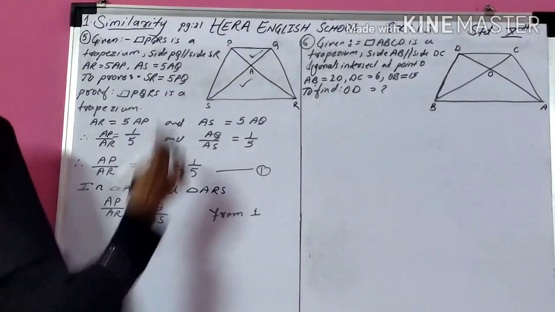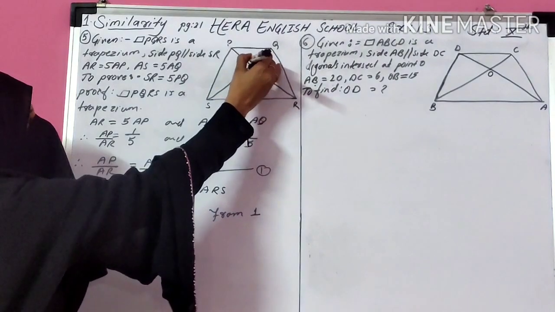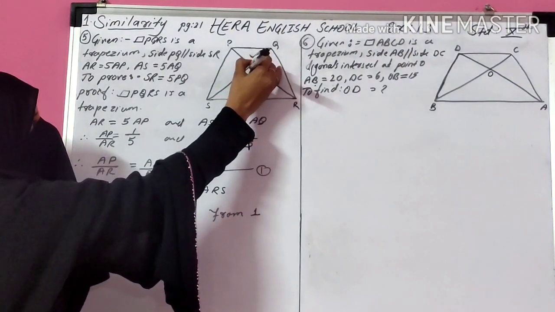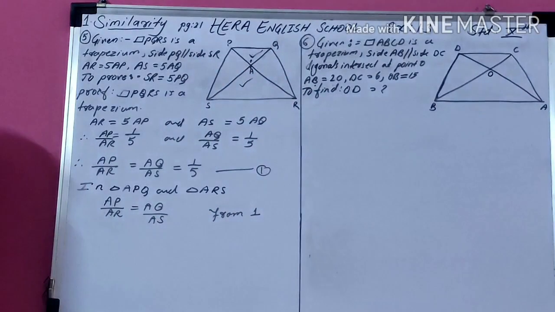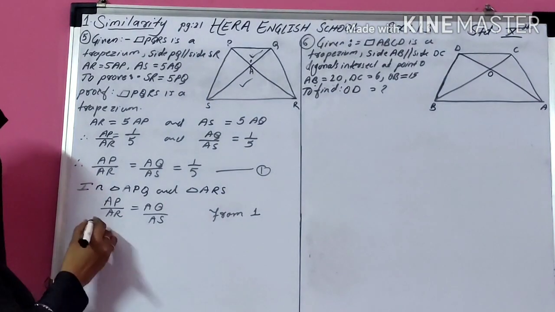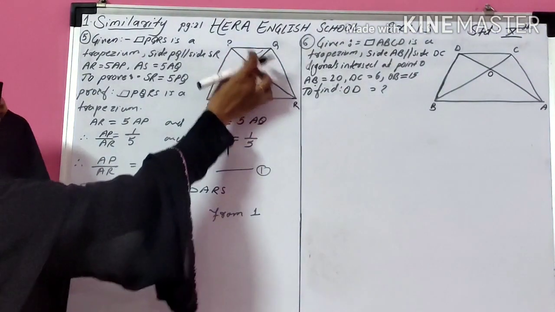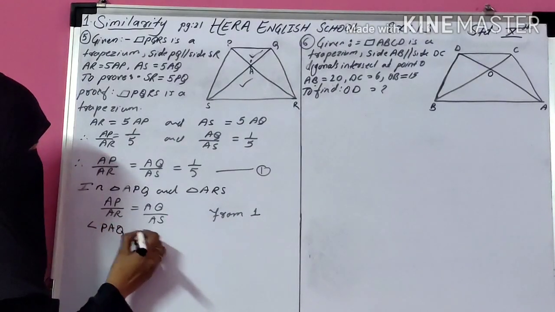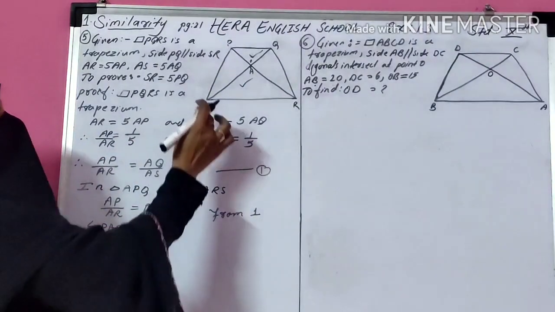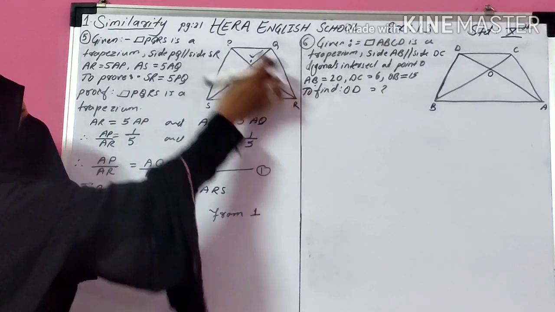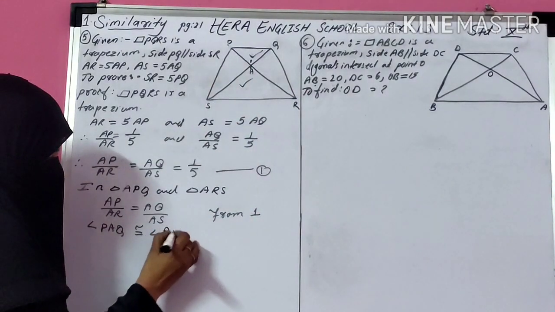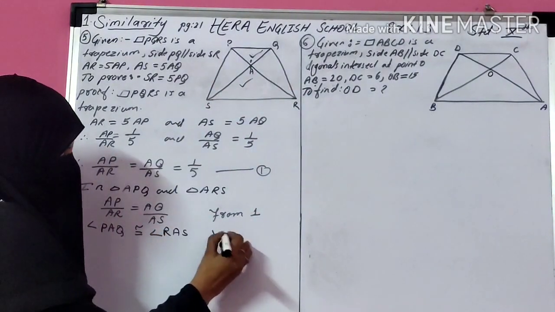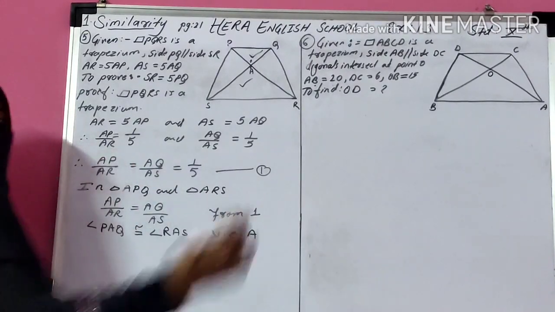If you observe here, one angle, that means this angle, is a vertically opposite angle, and vertically opposite angles are congruent. So write here, angle PAQ is congruent to angle RAS, vertically opposite angles.